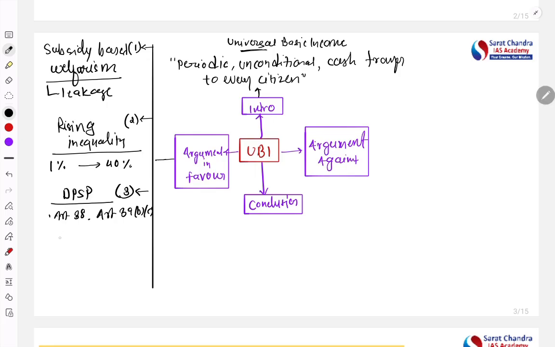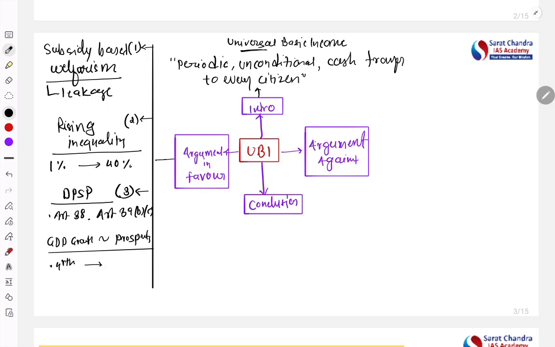The fourth point is that GDP growth and prosperity are not in sync. That means generally it is considered that if income is rising and GDP is rising, the prosperity and standard of living should also rise, but that is not happening. How are we saying that? India became 4th in terms of GDP.